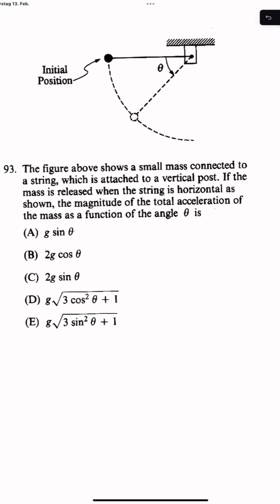This is a tricky GRE physics question. We are required to find the total acceleration of the mass released horizontally, as shown, as a function of the angle theta. A common strategy is to use energy conservation, which says the total energy of the mass is constant along the orbit.